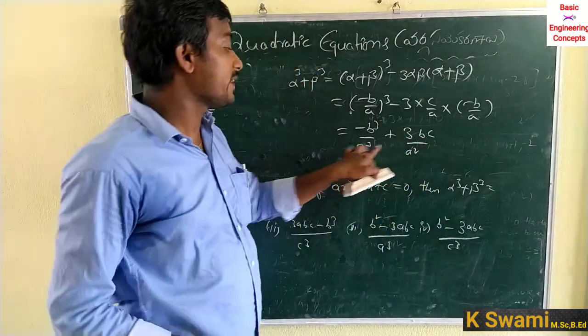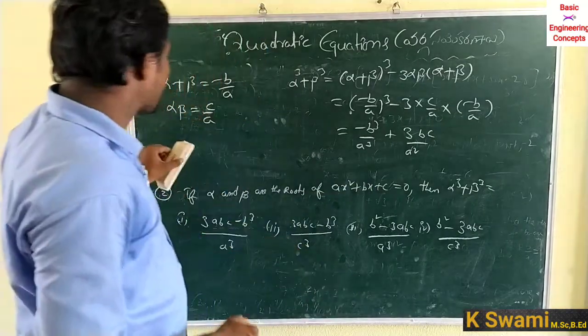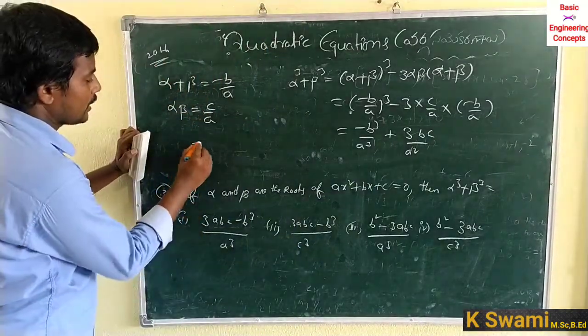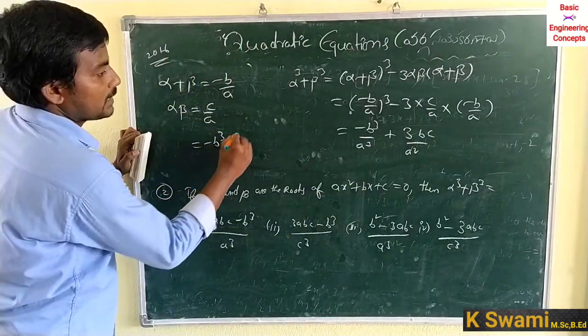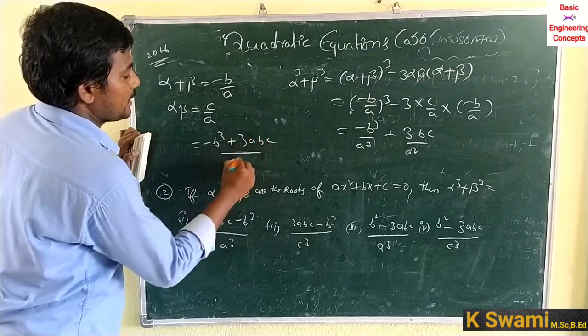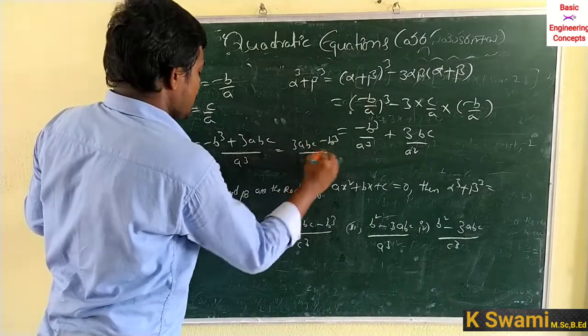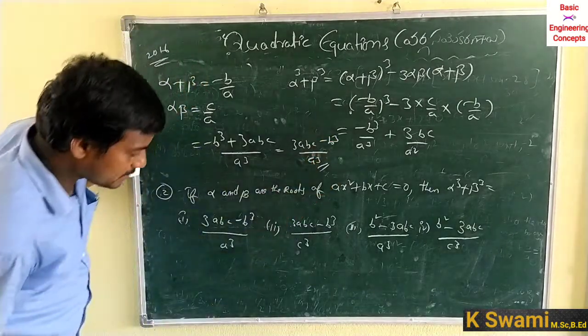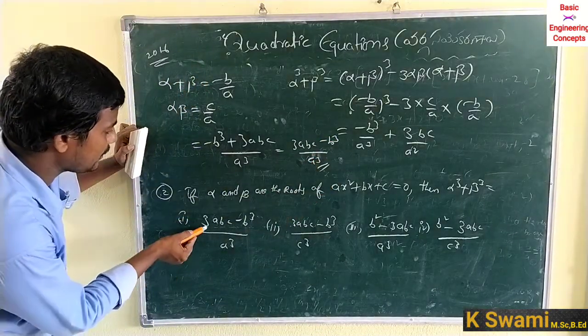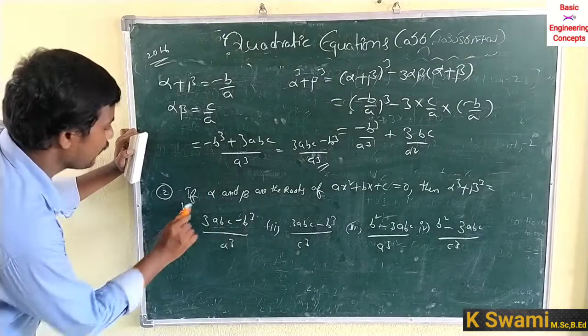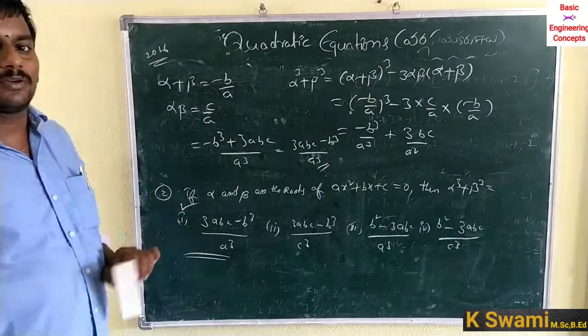The LCM of a cube and a square is a cube. So minus b cube plus 3abc by a cube. So 3abc minus b cube by a cube. The correct option is 3abc minus b cube by a cube. First option is the correct option.